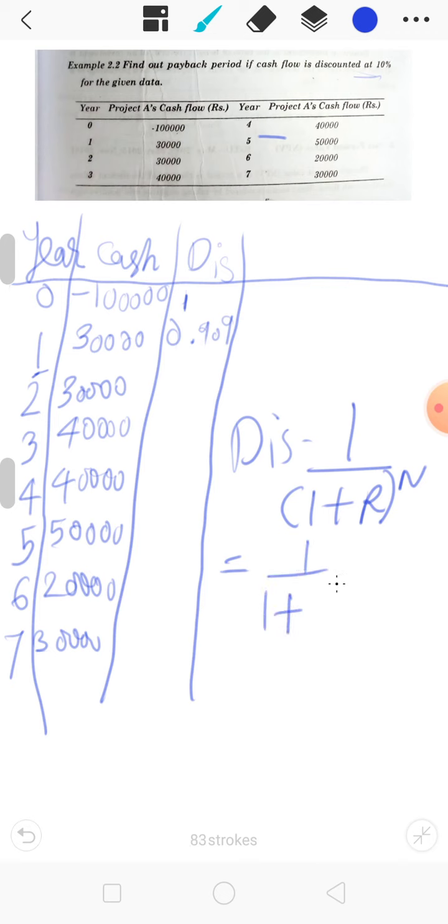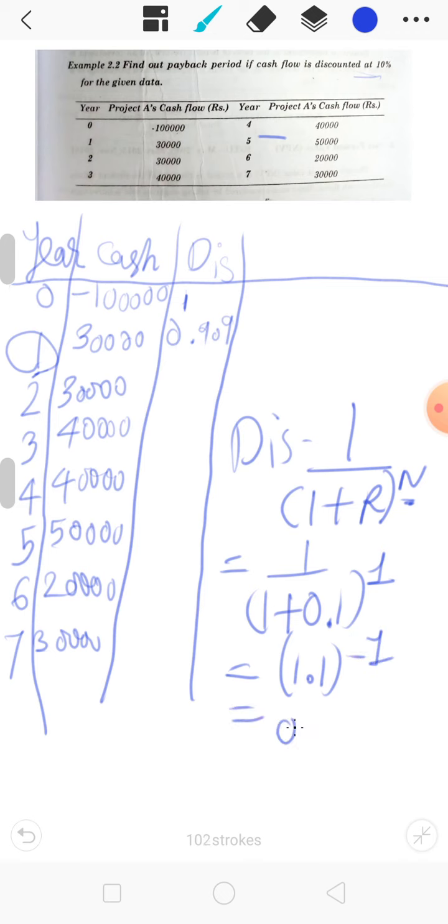The rate of interest is 10%, that is 0.1, raised to the number of years, which is 1. So that will be 1.1 raised to minus 1, which equals 0.909.